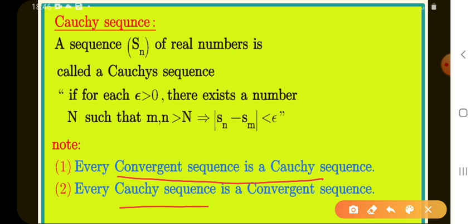Conversely, every Cauchy sequence is also convergent. If a sequence is convergent, then automatically it is a Cauchy sequence. If a sequence is a Cauchy sequence, then automatically it is a convergent sequence.